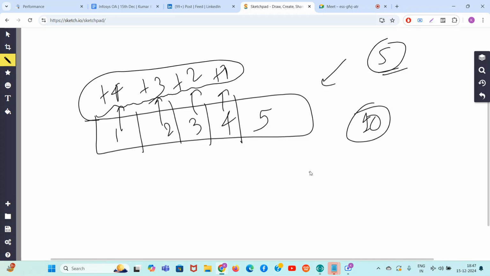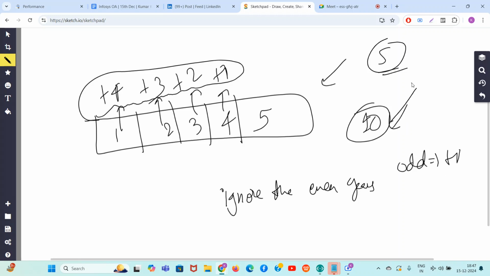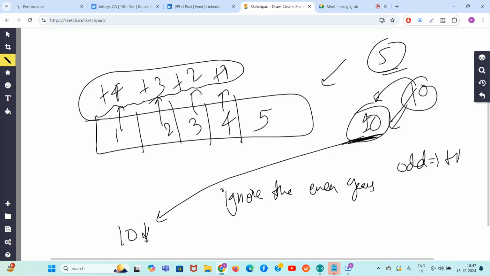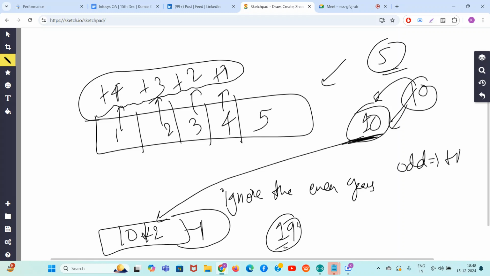Right? So guys, if you ignore the even years, and you only use the odd years when you can do the plus 1 operation, then 10 odd years are enough to solve this, right? So whatever is the sum of the differences, 10 into 2 minus 1 is the answer. 19 years are enough. Okay.